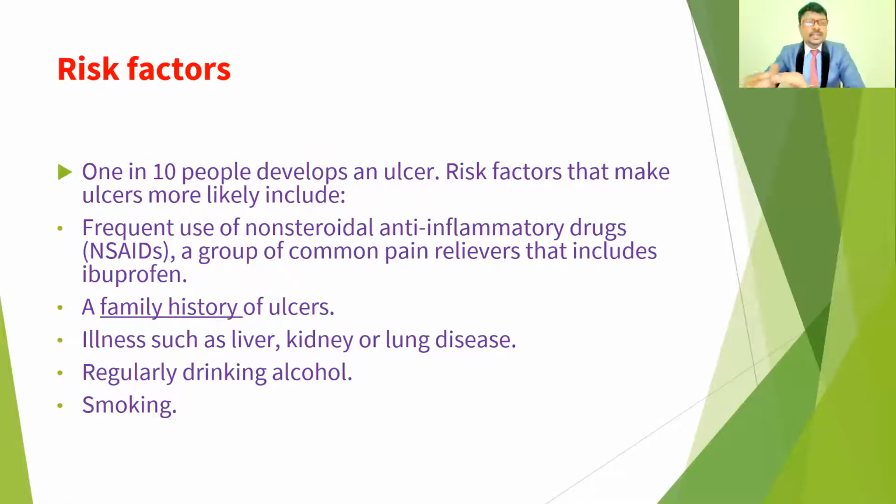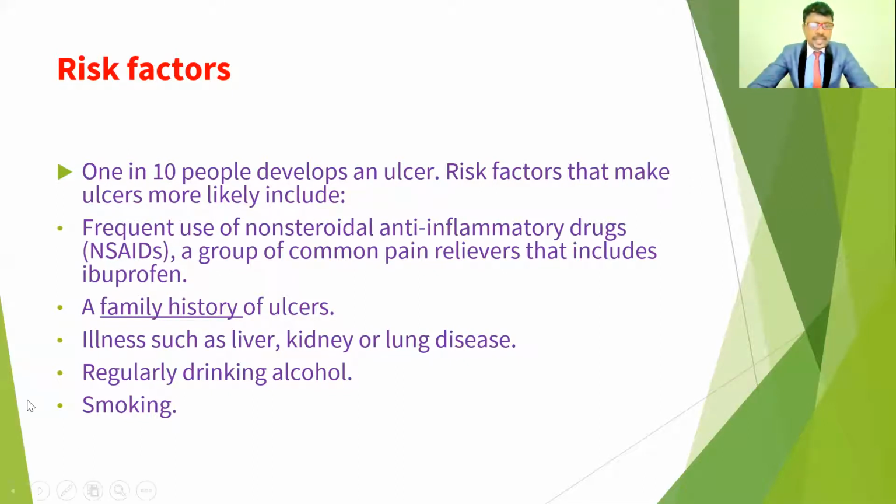So who is more prone to get these peptic ulcers? That means, what are the risk factors? One in 10 people develops ulcers. The risk factors include especially using a lot of painkiller tablets, being habituated to painkillers because of joint pains or other pains, or being addicted to non-steroidal anti-inflammatory drugs such as ibuprofen. These painkillers are one of the causative factors for peptic ulcers.